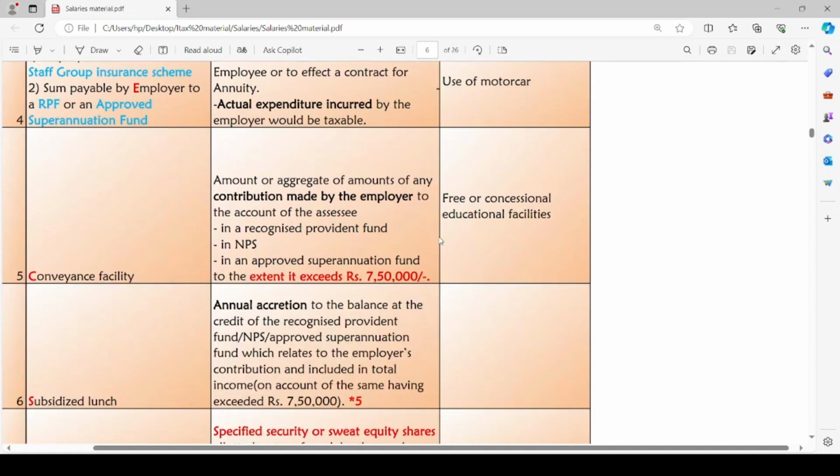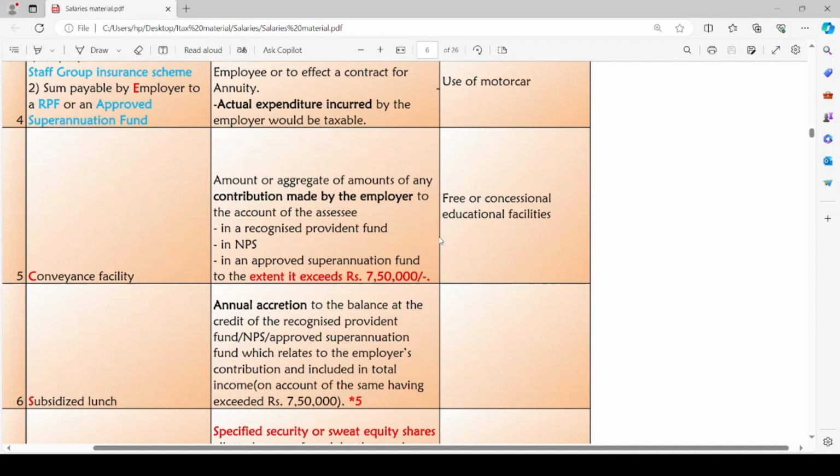The fifth perquisite is the amount or aggregate of amounts of any contribution made by the employer to the account of the assessee in any RPF, recognized provident fund, in an NPS, or an approved superannuation fund, to the extent it exceeds rupees 7,50,000. Here, the employer is making a contribution on behalf of his employee, and the amount or aggregate of such amounts towards the recognized provident fund, NPS, or any approved superannuation fund is up to rupees 7,50,000. It will be tax free.